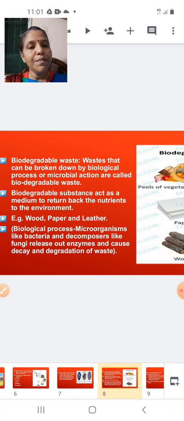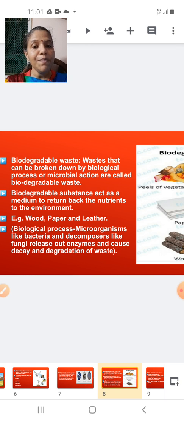So waste that can be broken down by biological processes or microbial action is called biodegradable waste. Biodegradable substances act as a medium to return the nutrients back to the environment. Examples of biodegradable waste are wood, paper and leather.